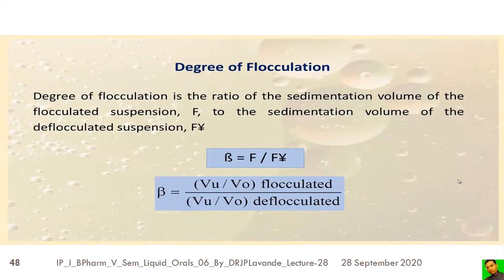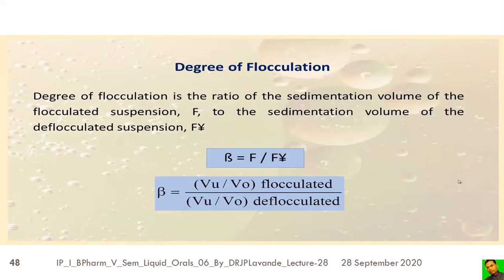Here we consider the sedimentation volume, but the comparison is between the flocculated and the deflocculated suspension. In the numerator there is the sedimentation volume of the flocculated suspension, and in the denominator the value for the deflocculated suspension.